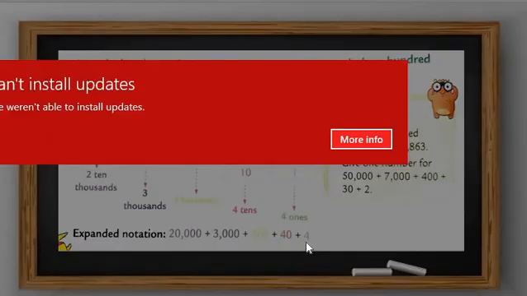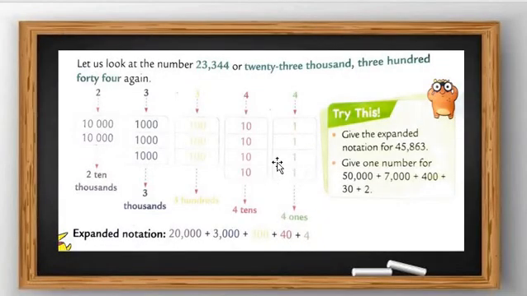So what should we write? Students, here in the ones place, how many ones? 1, 2, 3 and 4. So the expanded notation is like that: first 20,000, then 3,000, then 300, then 40 and 4. So we say it as 23,344. Okay, try this. All students, try this in your rough book.